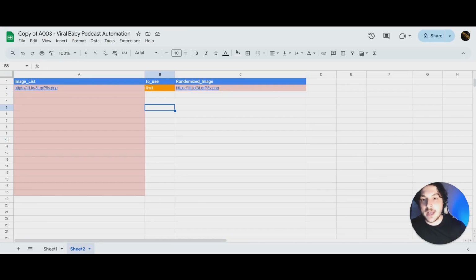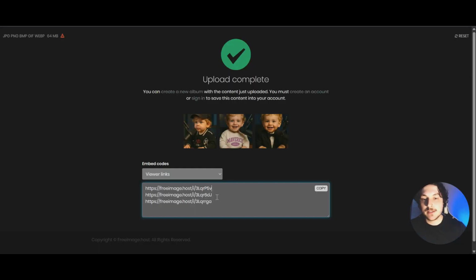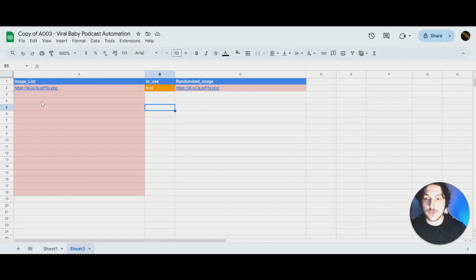And then you want to go back over to where we just had those links and copy the rest of them and do that same thing for however many you have. Be sure to paste the links right in here. So what this is going to do is randomly select one of the images that you have uploaded here, and it's going to turn that into a baby podcast video for you.